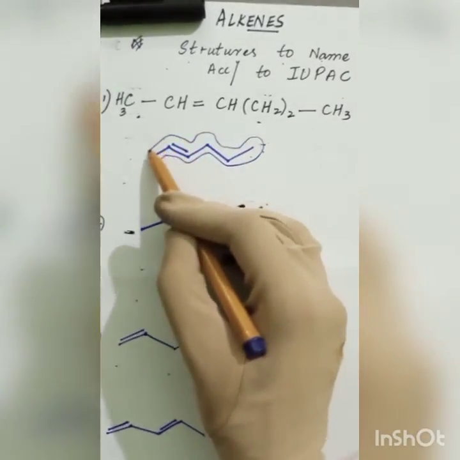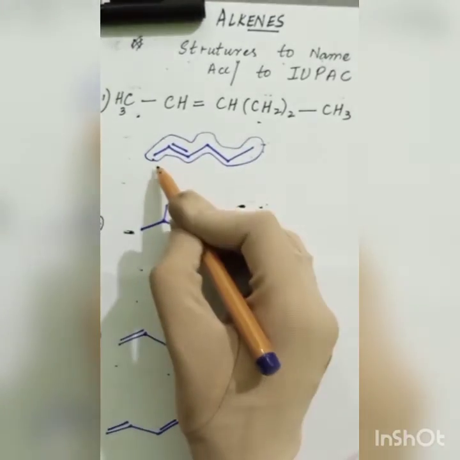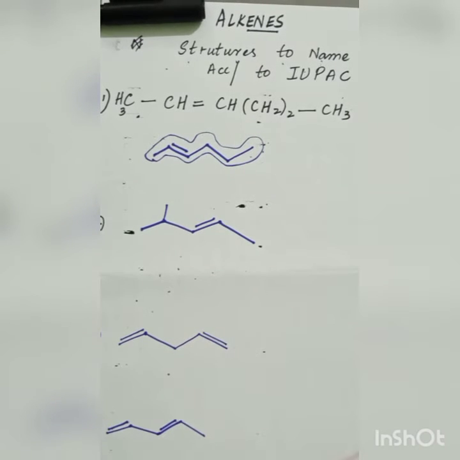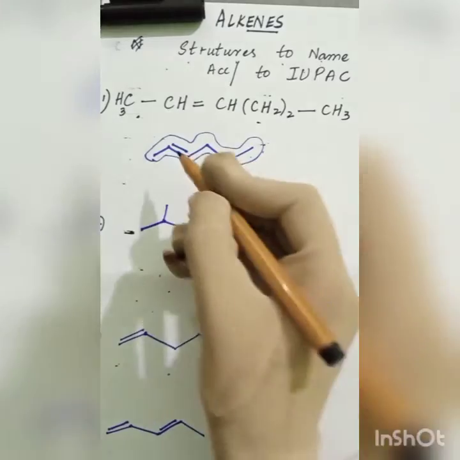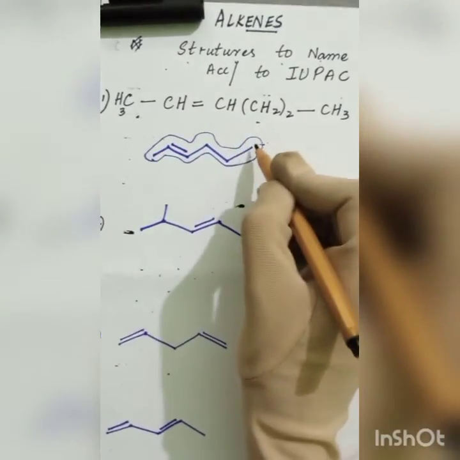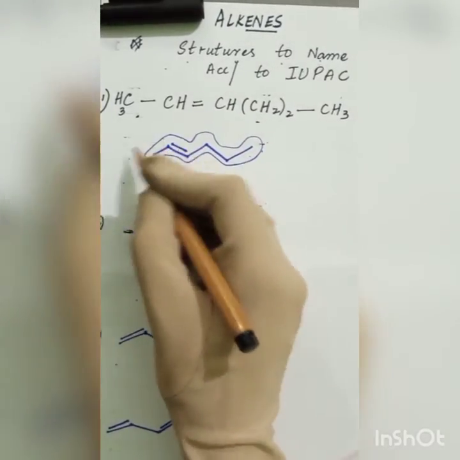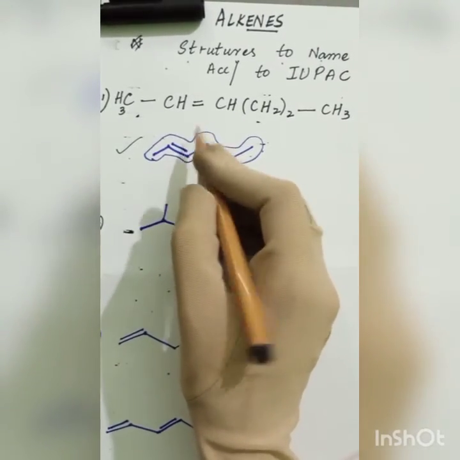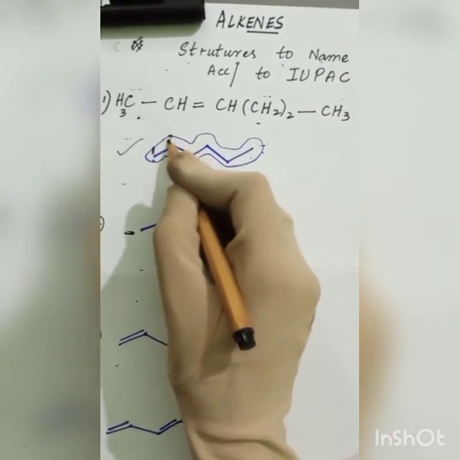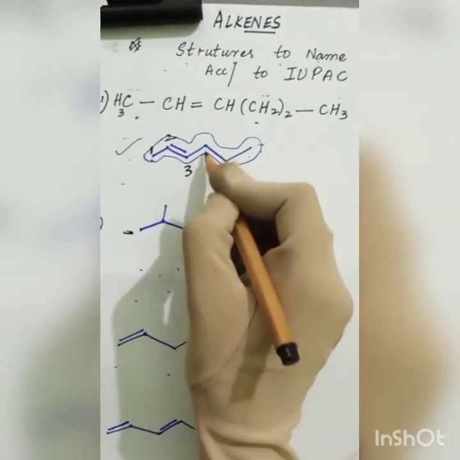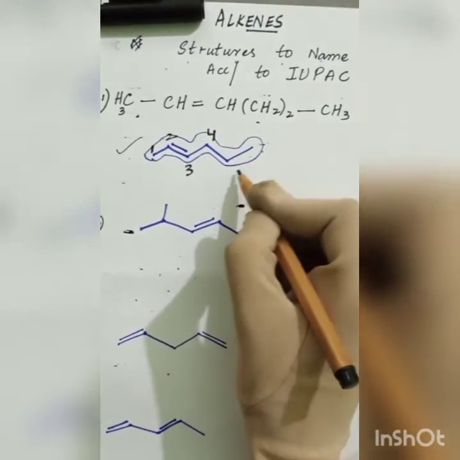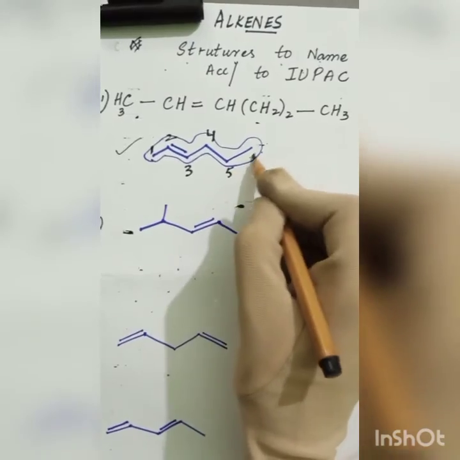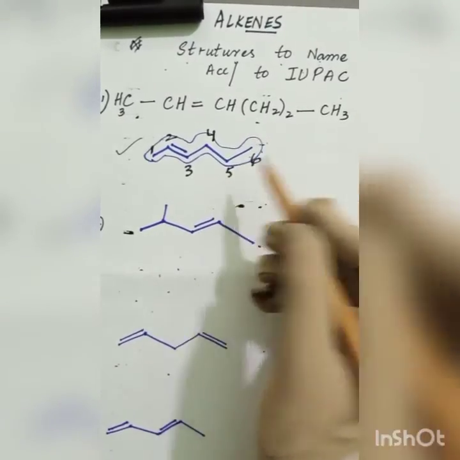Now numbering: from where should I start? Obviously from this side, because here is a functional group called alkene, the double bond. So 1, 2, 3, 4, 5 and 6.